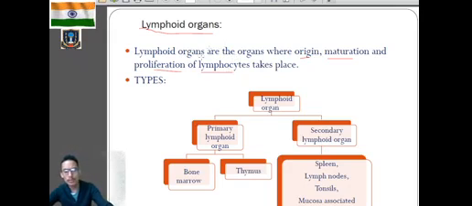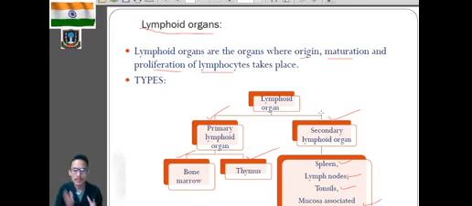So we have two types of lymphoid organ: primary lymphoid organ and secondary lymphoid organ. Under the primary lymphoid organ, we have bone marrow and thymus, and under secondary lymphoid organs, we have spleen, lymph nodes, tonsil and MALT. MALT means mucosa associated lymphoid tissue. So these are the different types of lymphoid organ: primary and secondary. In the primary, we have bone marrow and thymus. In the secondary, we have spleen, lymph nodes, tonsils and MALT, mucosa associated lymphoid tissue.